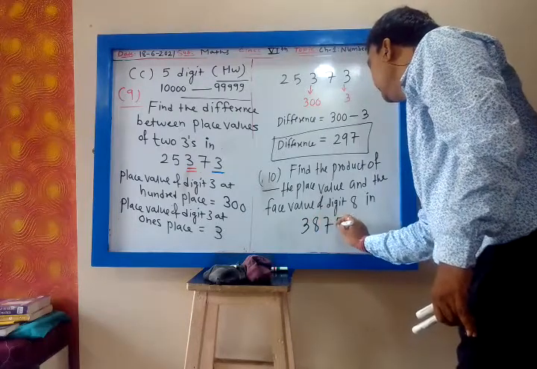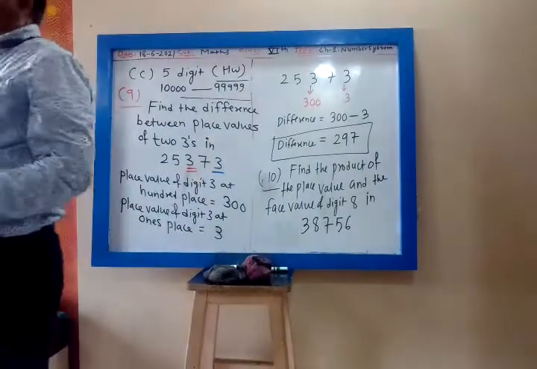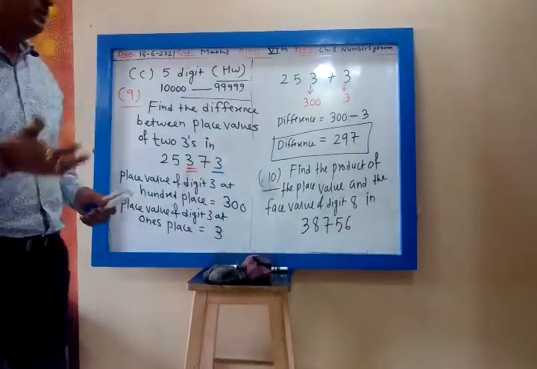For this digit you have to find the place value, you have to find the face value, and then take the product. Product means multiplication.